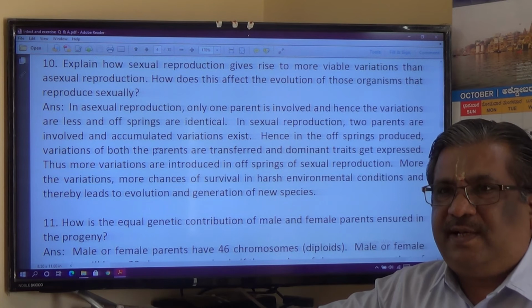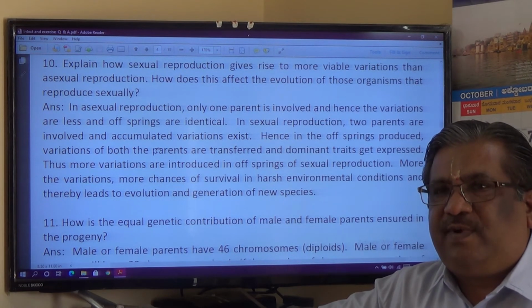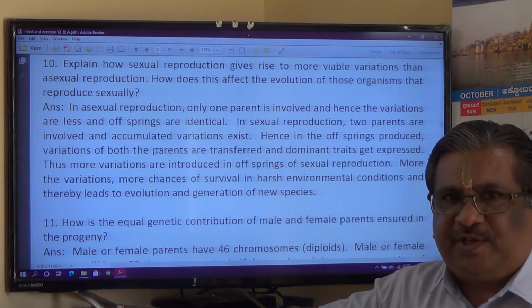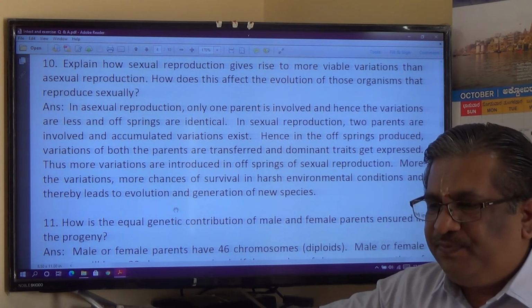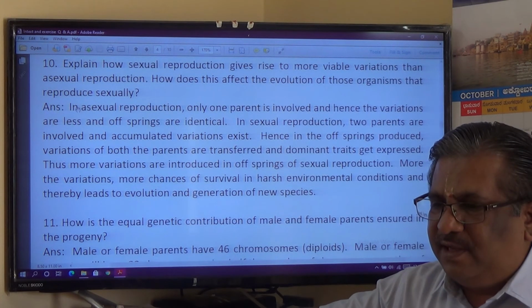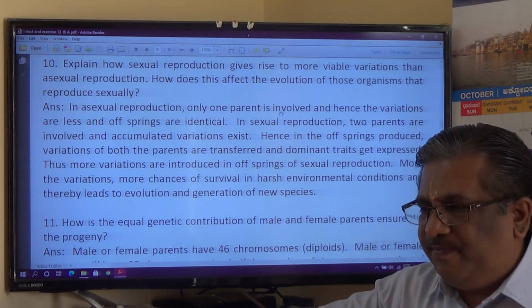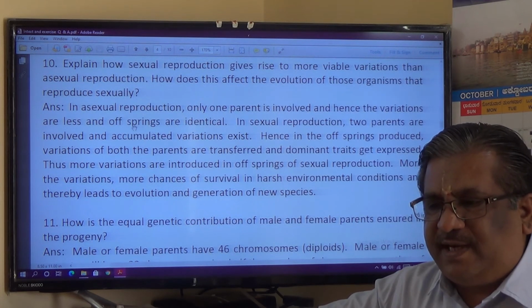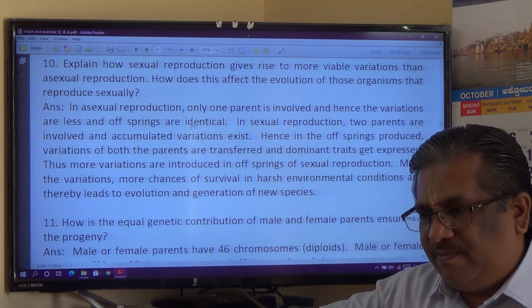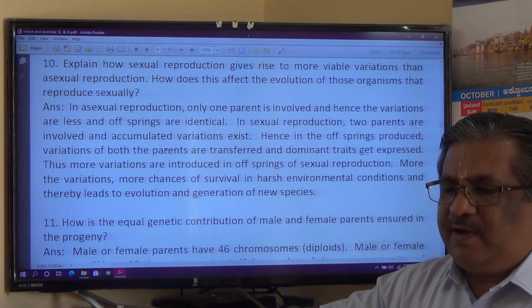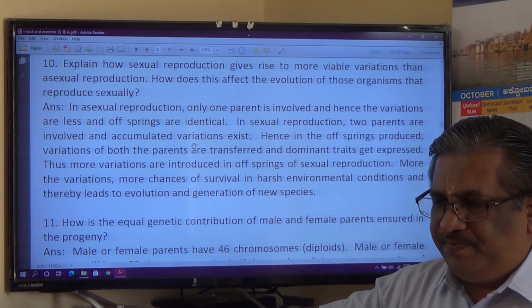sustain harsh environmental conditions and transfer to further generations, and that leads to evolution and thereby the formation of new species. That is, in a nutshell, the answer. So let me read this. In asexual reproduction, only one parent is involved, and hence variations are less and offsprings are identical in nature. In sexual reproduction, two parents are involved and accumulated variations exist.